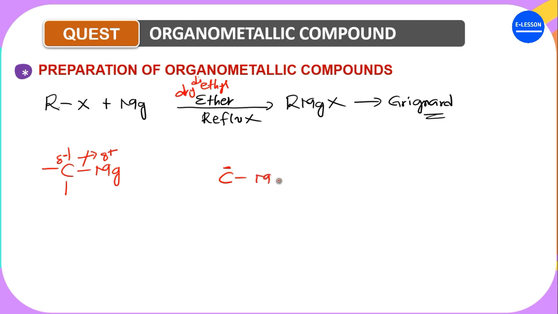And because the carbon is partially negative, it can be used as a synthetic tool or as a nucleophile that attacks the carbonyl carbon of either an aldehyde or a ketone to form a product. Okay, now we are going to look at that as we talk about the reactions of organometallic compounds.